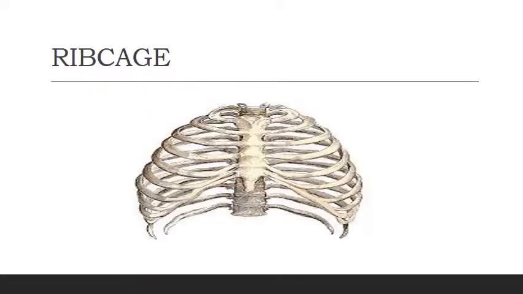Now if we talk about the rib cage, as you can see in the picture, the skeletal system is made of different types of bones. The rib cage protects our lungs. Some bones are soft and some hard, some are thin and some thick. If we count the bones, there are a total of 12 pairs in the rib cage that protect our lungs, the same in all human beings.